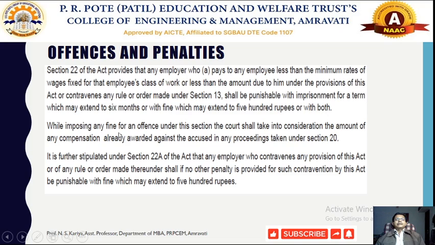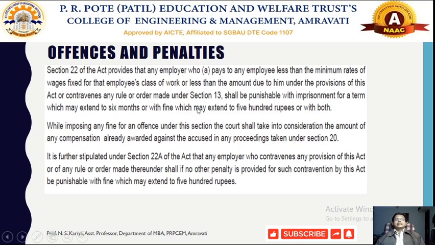While imposing any fine or offence under this section, the court shall take into consideration the amount of any compensation already awarded against the accused in any proceeding taken under section 20. So under section 20, if any employer has provided any sort of compensation to that particular worker, it should be considered particularly during the court proceedings.